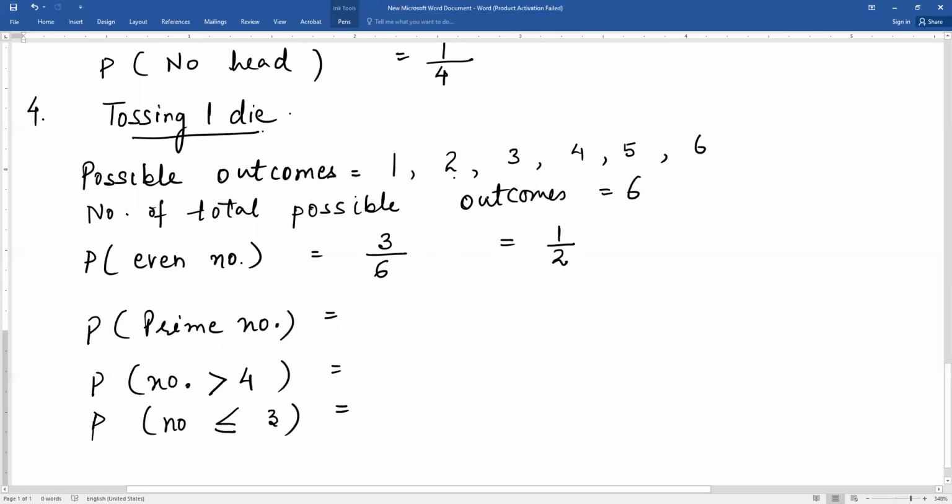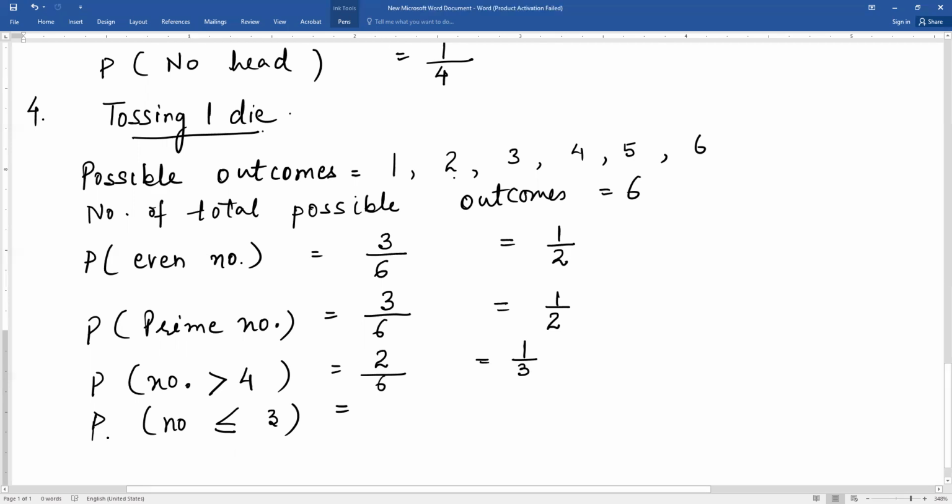Similarly, prime number. Prime numbers are lowest prime 2, 3 and then 5. The favorable outcomes are 2, 3 and 5. That is total number of favorable outcomes is 3 and total possible outcomes 6. So this gives the probability 1 by 2. Similarly, probability of a number greater than 4. What are the numbers greater than 4? This 5 and 6. There are only 2 favorable outcomes. So 2 upon total outcomes 6. This gives you the probability 1 by 3.